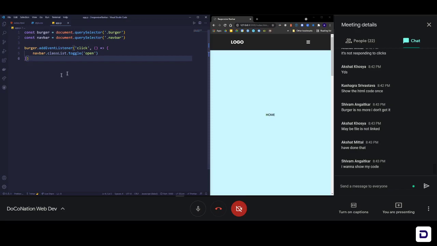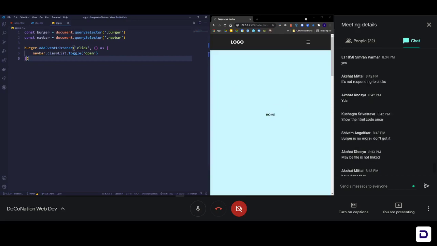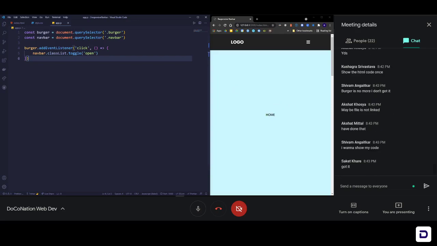So only Akshat got it. Akshat Khosya. What about others? Saket got it. Okay. Others who are coding along? Done. Vansh got it. Someone got it.